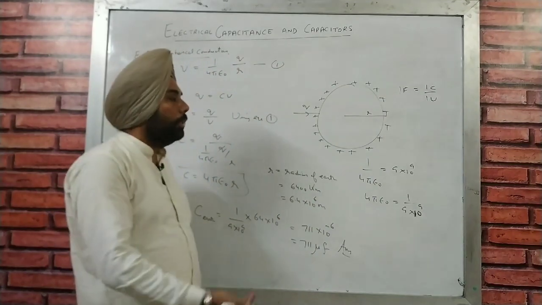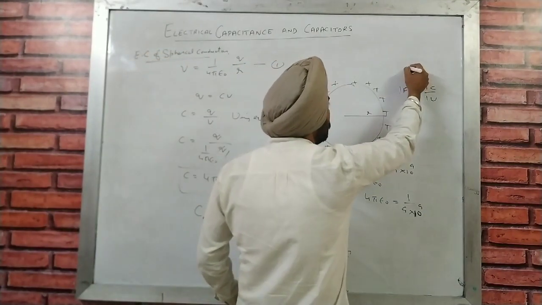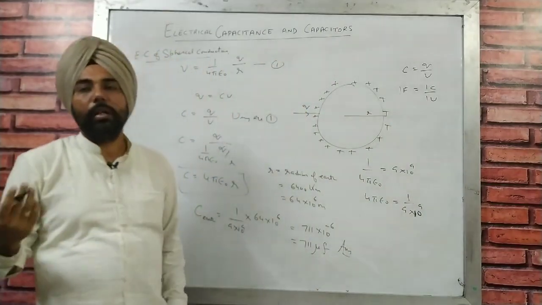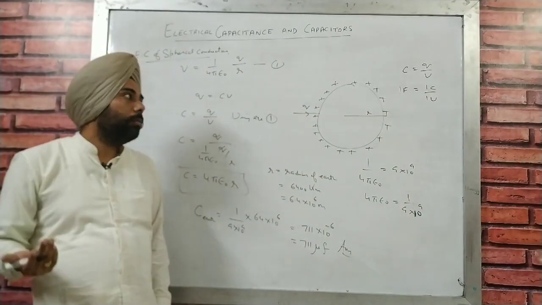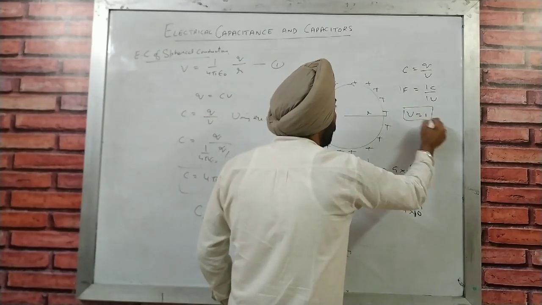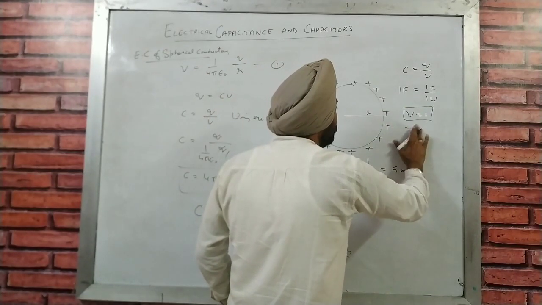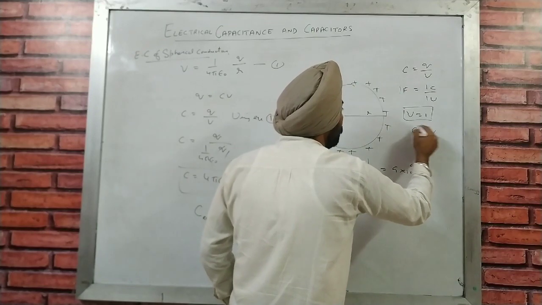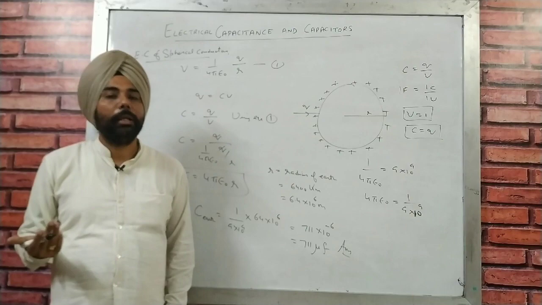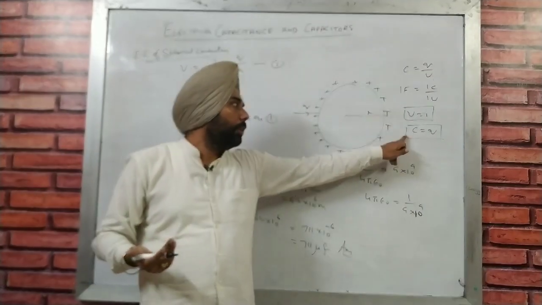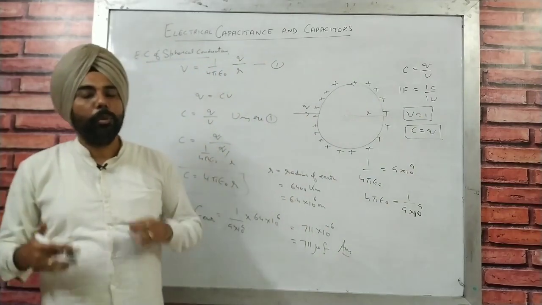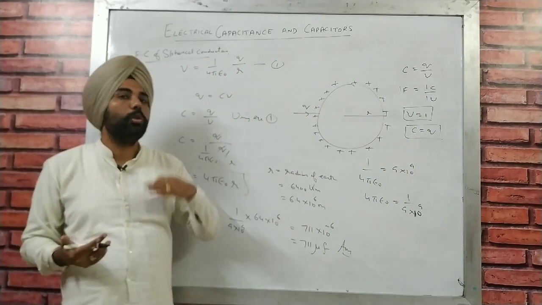Obviously, because C is equal to Q upon V, if the potential difference is 1 unit, so V is 1, then C is equal to Q. So the electrical capacitance is just that charge by which we can raise the potential difference of any conductor to unity.